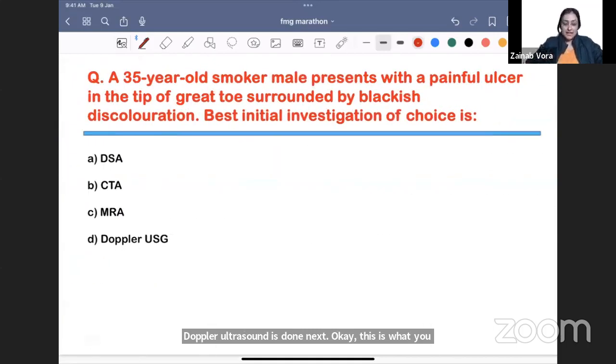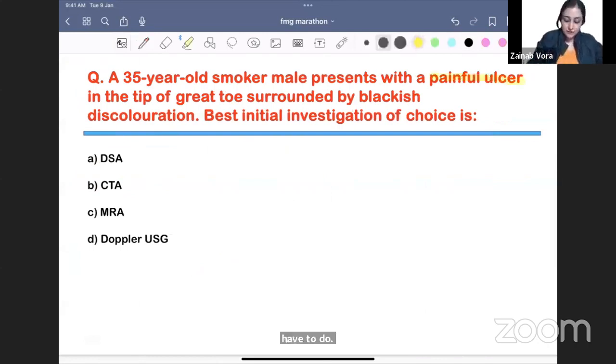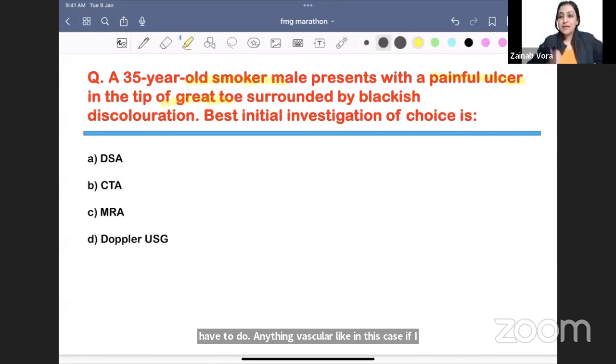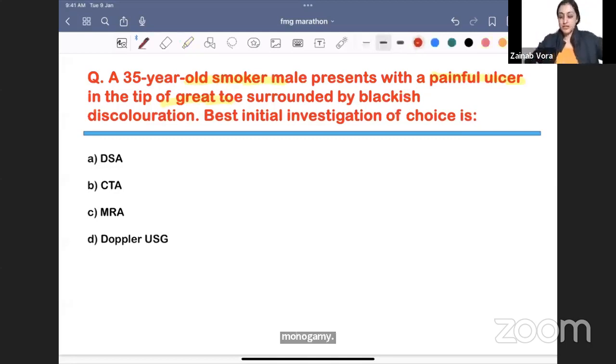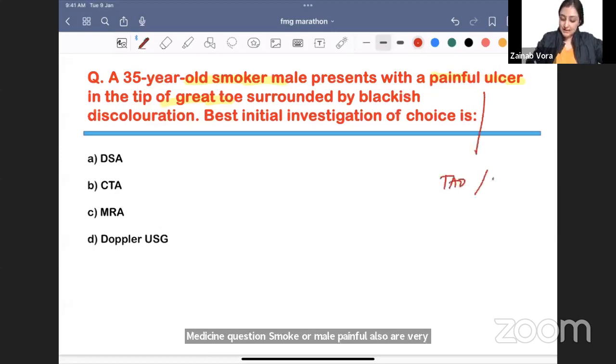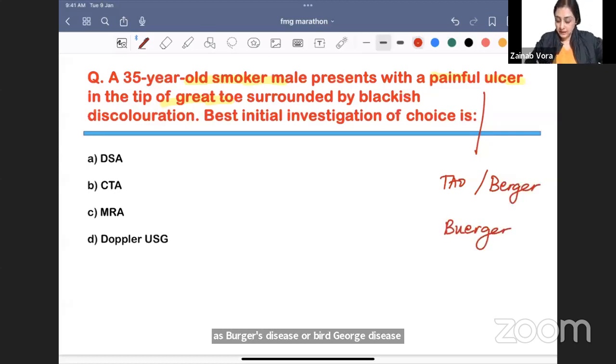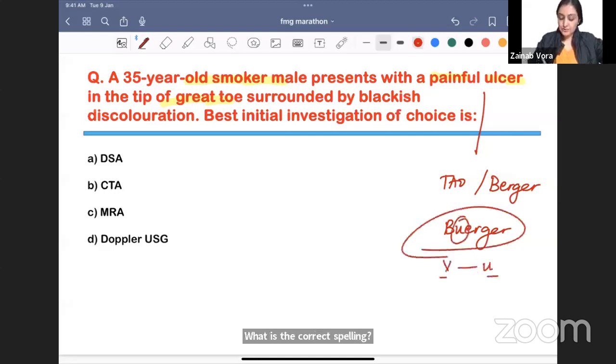Anything vascular, like in this case, if I tell you painful ulcer in a smoker male, what diagnosis will you make? If this were a medicine question, smoker male, painful ulcer, very good. Thromboangiitis obliterans, which is also called Buerger's disease. What is the correct spelling? U, right? U should come because U is V, they go together.